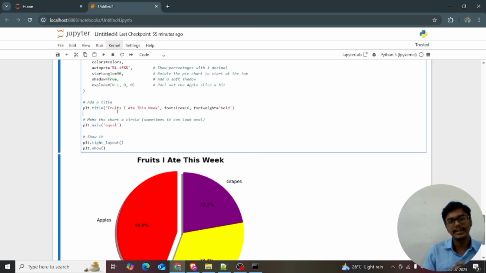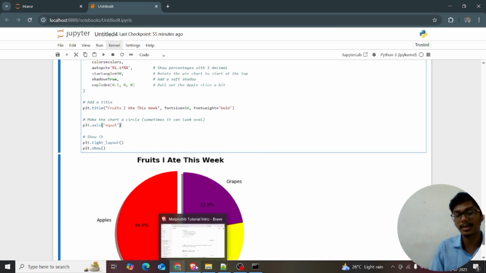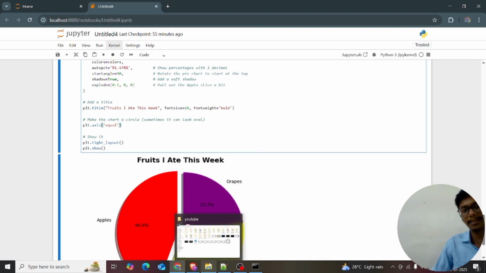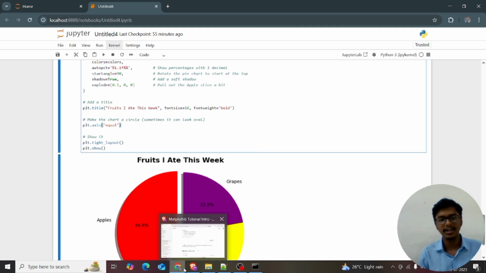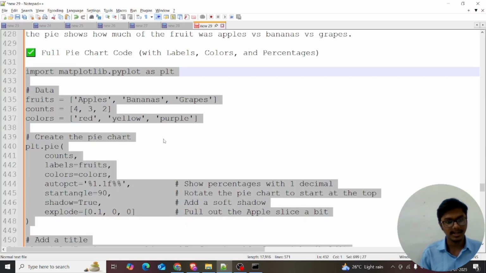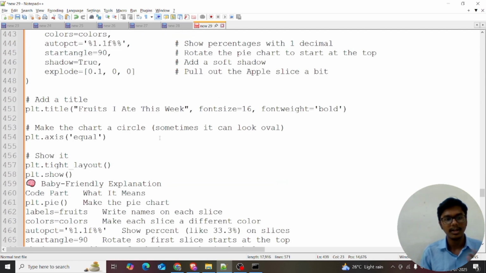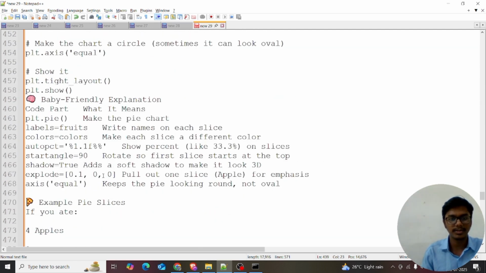I'm just adding a title and showing the axis. It looks like a circle. I'm showing the tight layout here. It's all in memory because it would otherwise revert. I think everything will be fine up to this point. Up to this, everything is clear, right? Now I will explain all of this code.